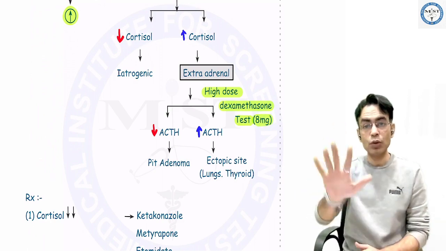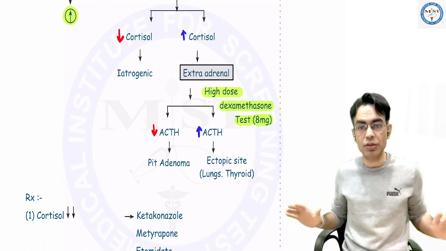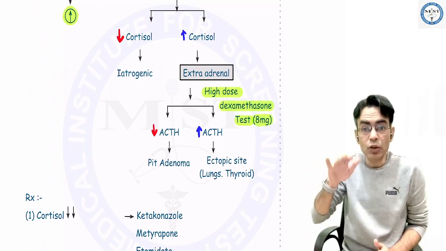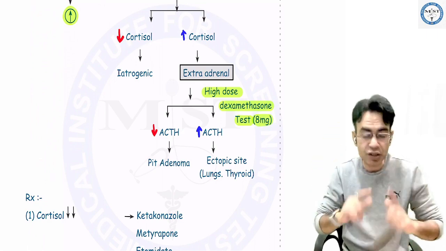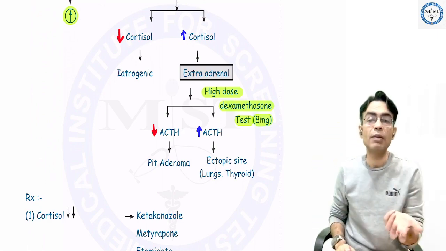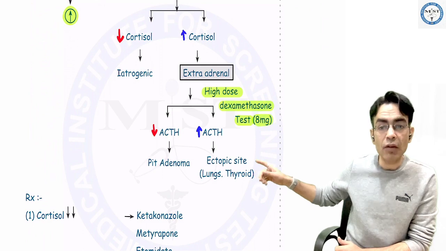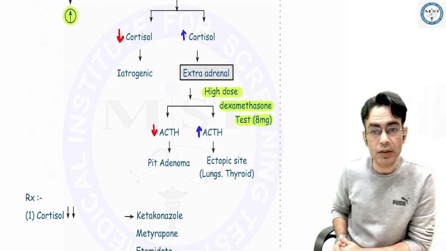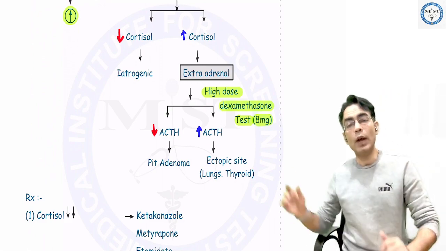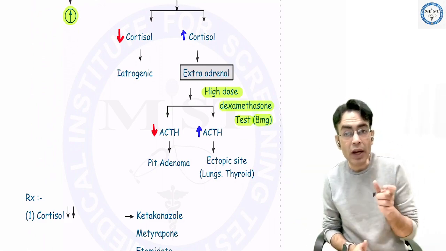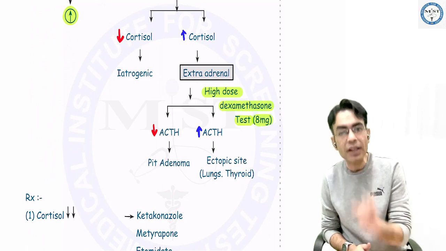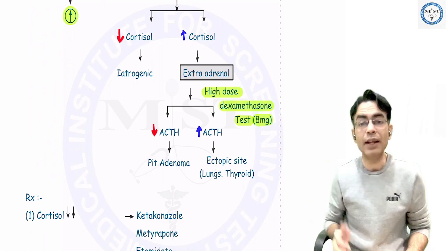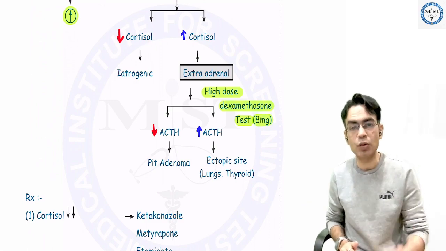Whereas if you give high dose DEXA and your ACTH is not reduced, that means this ACTH is not coming from the pituitary, because high dose DEXA will suppress the pituitary. So the pituitary is suppressed, but still ACTH is coming. That means this ACTH is coming from some other side, and therefore the reason for Cushing syndrome is ectopic release of ACTH, like in lung tumors and thyroid tumors. Whenever the pituitary is the cause of Cushing syndrome, I call it Cushing disease. So if they're writing Cushing disease in a patient, that means they're already telling you that the patient has a pituitary adenoma.